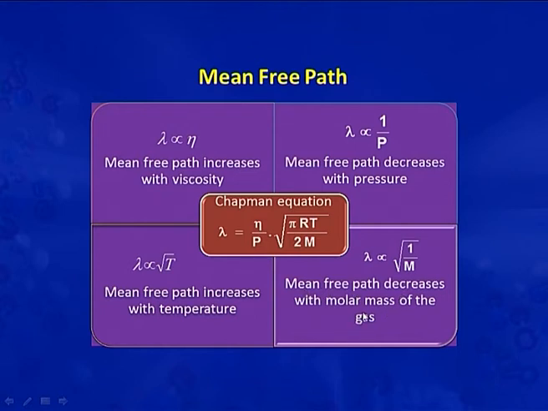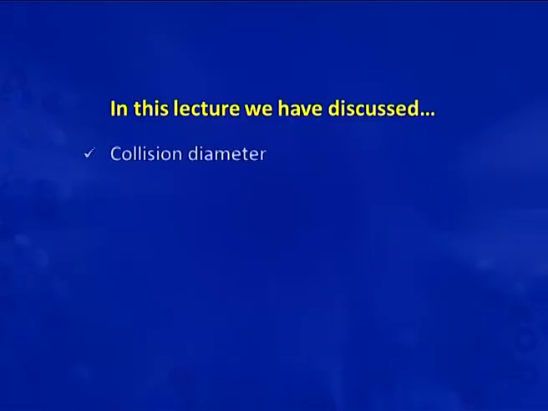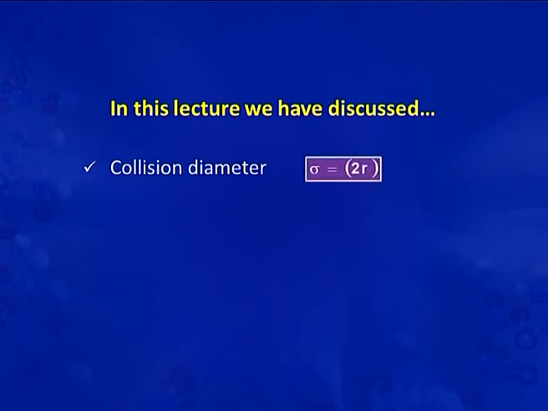So, viewers, in this lecture we have discussed the collision properties of gaseous molecules, like collision diameter. It is represented by sigma, and sigma is equal to 2r. Then we discussed the collision frequency.